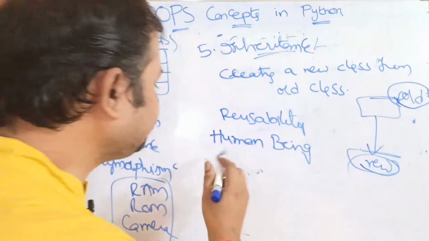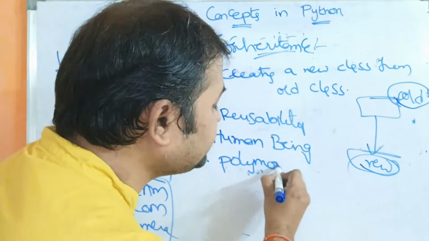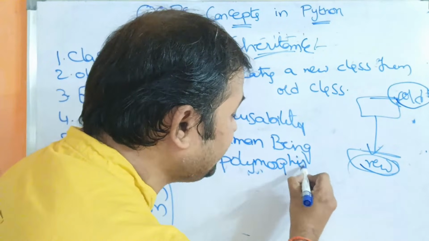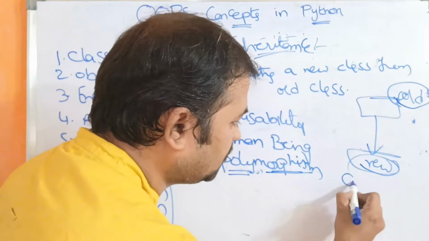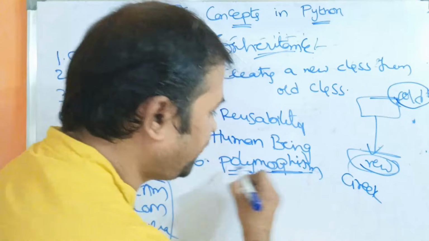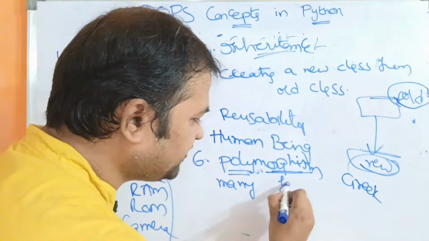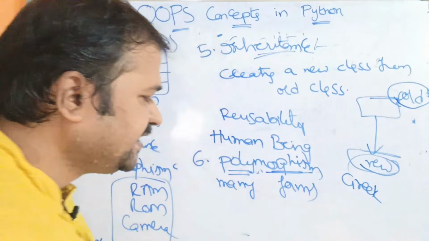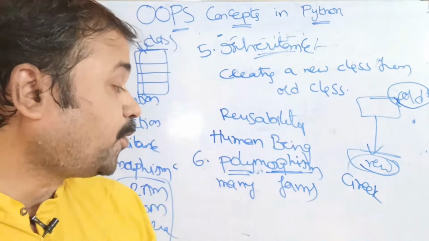Let us see the last concept, that is polymorphism. Polymorphism is derived from two Greek words, poly and morphism. Poly means many, morphism means forms. Representing one thing in many forms is called polymorphism.